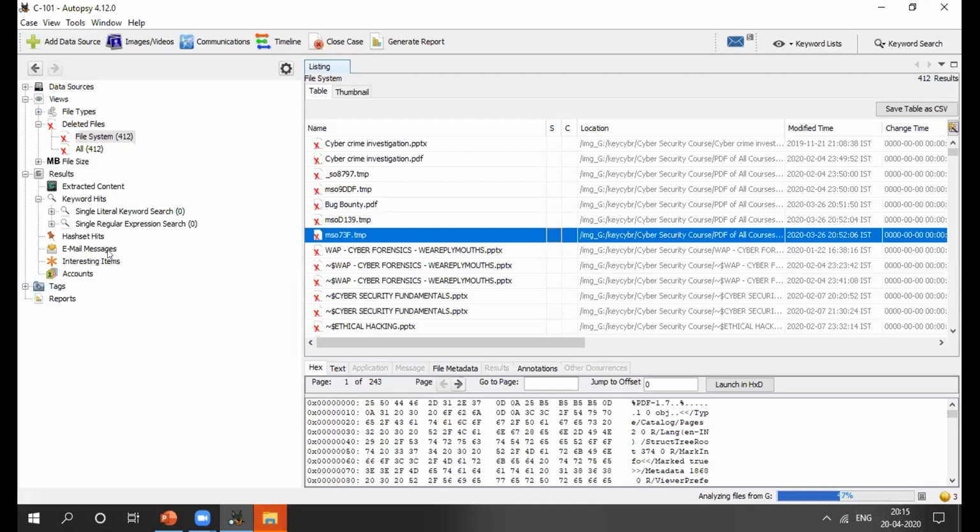And if your folder has any emails related, in my folder there are some emails related to my team members also. After finishing 100%, I will get all my extracted content.